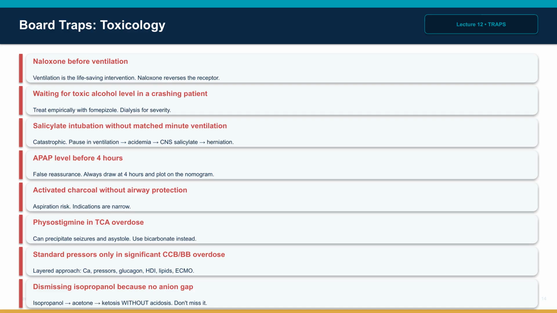Naloxone endpoint is ventilation, not full wakefulness. Toxic alcohols should not wait for a confirmatory level in a crashing patient. Salicylate intubation can kill if minute ventilation drops. Early Tylenol levels, before 4 hours, can falsely reassure. Activated charcoal is dangerous without airway protection. Avoid physostigmine in tricyclic antidepressant overdose. It is the wrong answer in TCA toxicity. Calcium is contraindicated in hyperkalemia from digoxin in classic teaching, though recent evidence is more nuanced. Forgetting glucose in altered mental status, and dismissing isopropanol toxicity because there is no anion gap acidosis.